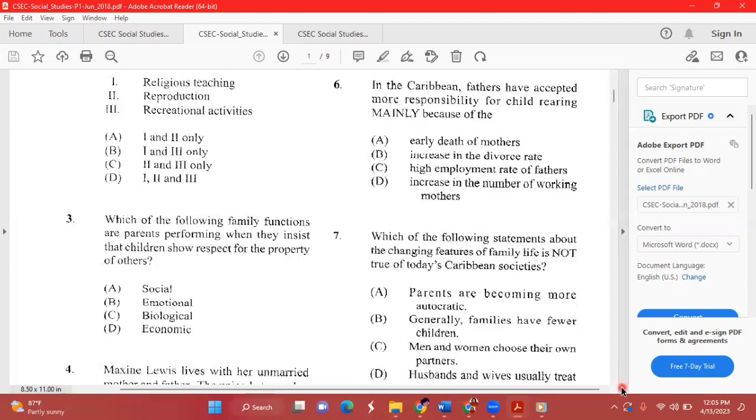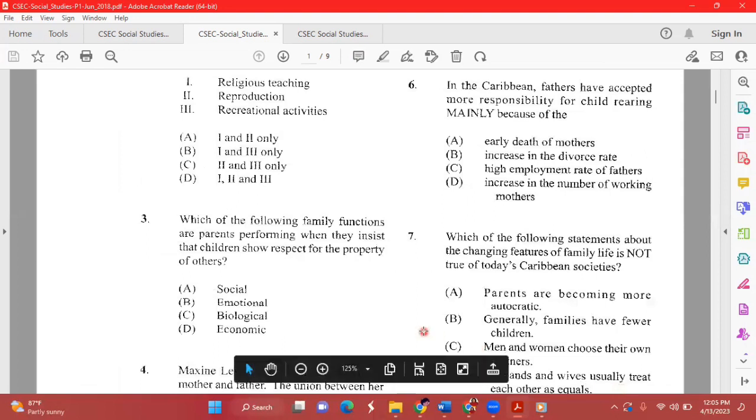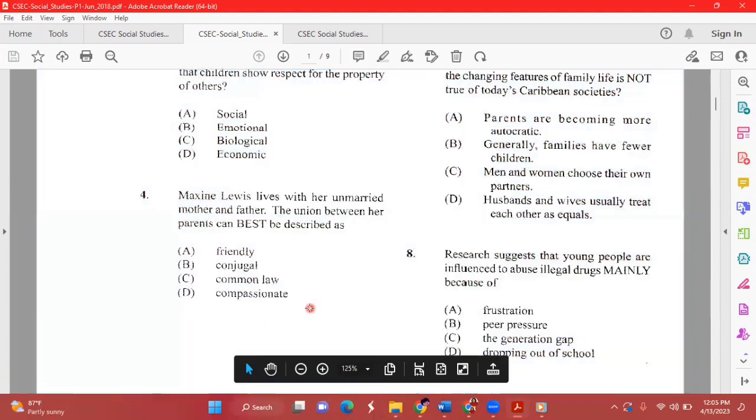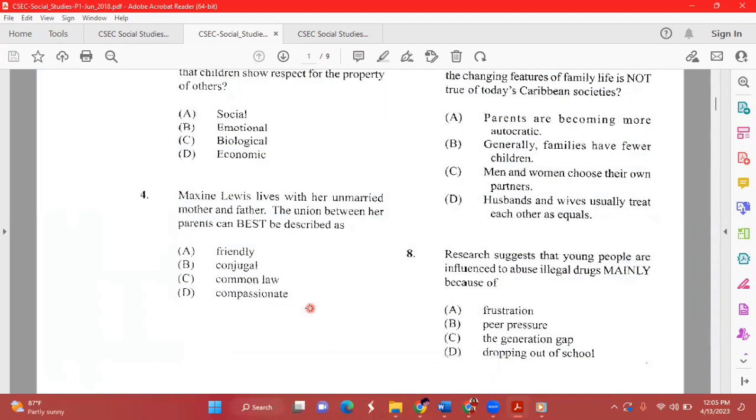Now we're going to go on to question number 4. Now for question number 4, it states that Maxine Lewis lives with her unmarried mother and father. The union between her parents can best be described as... Now, with this question, we know that there are 3 family unions in the Caribbean. We have legal union, which is also known as marriage. We have a visiting relationship, and we also have common law, also known as consensual union.